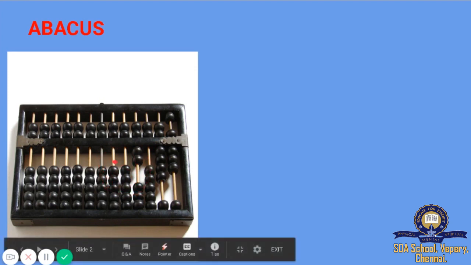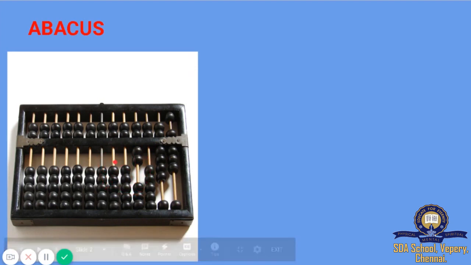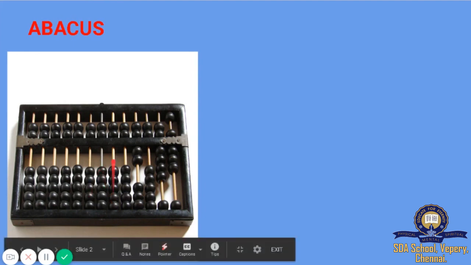It has round beads, and in early days they could perform calculations by sliding the beads up and down. They performed calculations like addition, subtraction, multiplication and division.